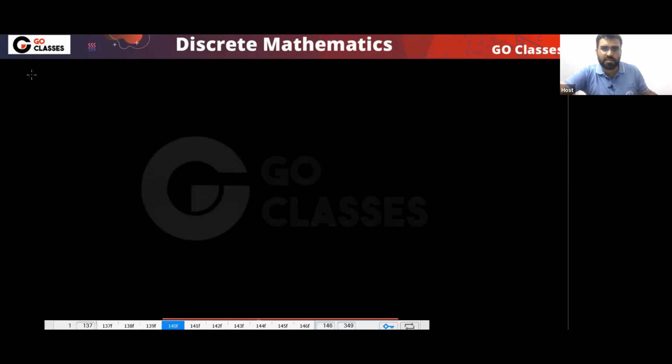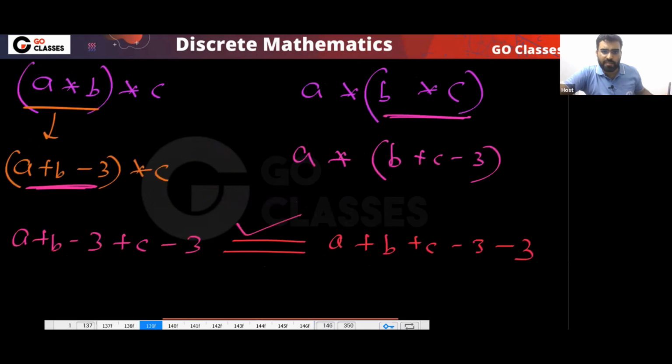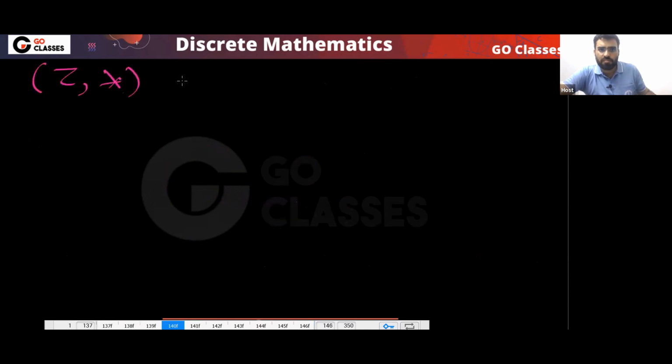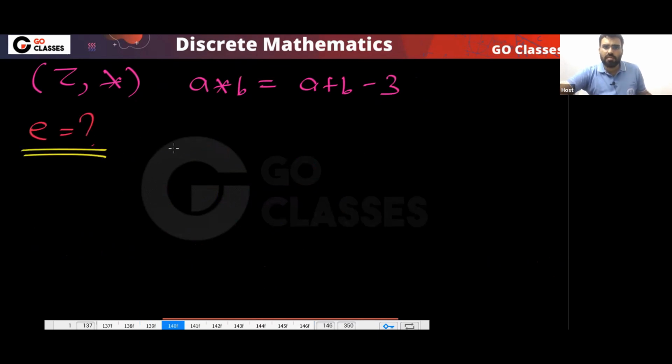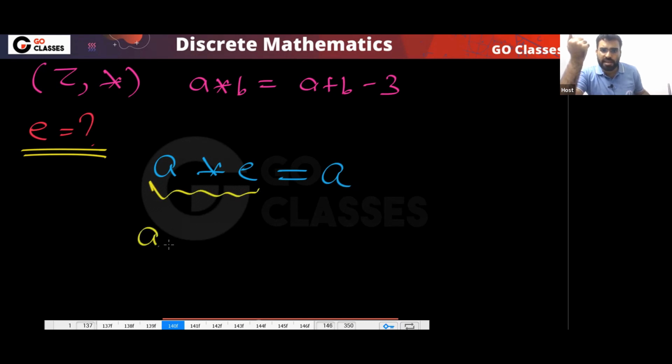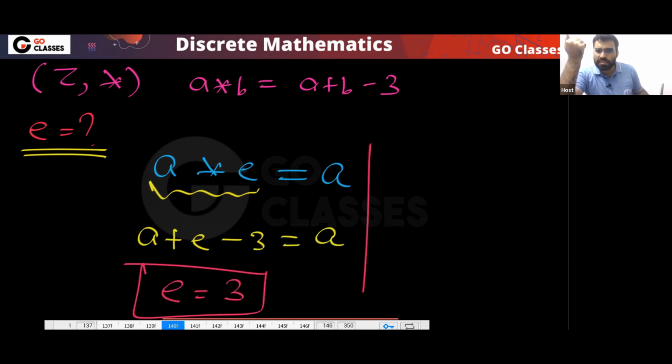What about the identity element? What can you say about it? a star b is equal to a plus b minus 3. What is the identity element? See, just apply the definition. Okay, so let's assume e is the identity element. Then by definition, what should happen? a star e should be equal to a. That means a plus e minus 3 is equal to a, and from here e is equal to 3.